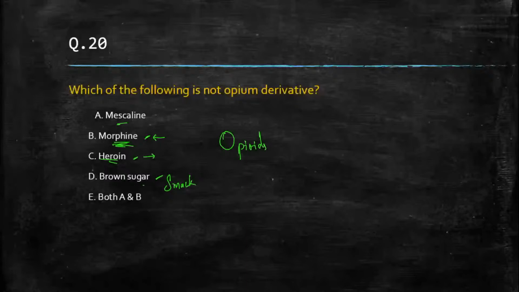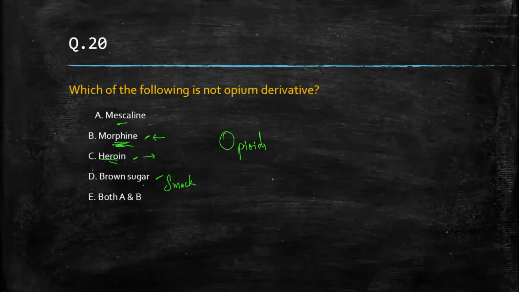So here the correct answer will be what? Codeine is a derivative of opium. Cocaine is not a derivative of opium. Heroin is a derivative of opium. Morphine is a derivative of opium. Brown sugar is a derivative of opium. So what will be the correct answer? It should be mescaline. All right. Chalo, if you do not agree with me, then put your answer in the comment box.